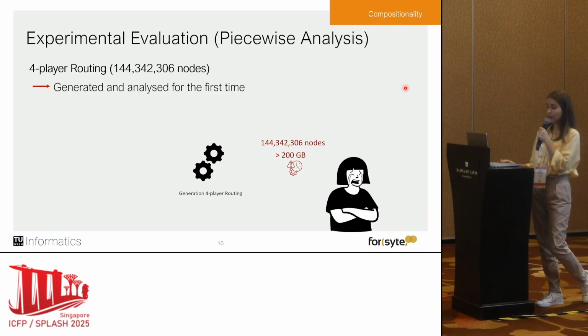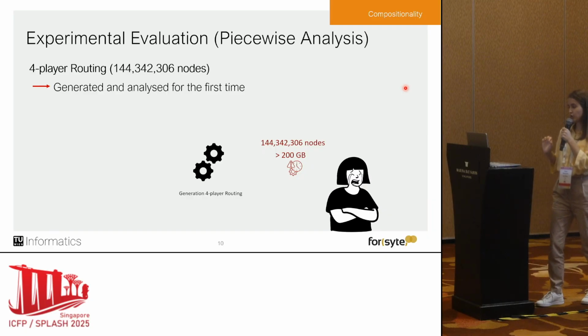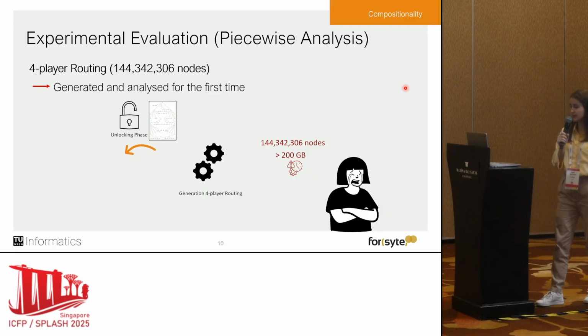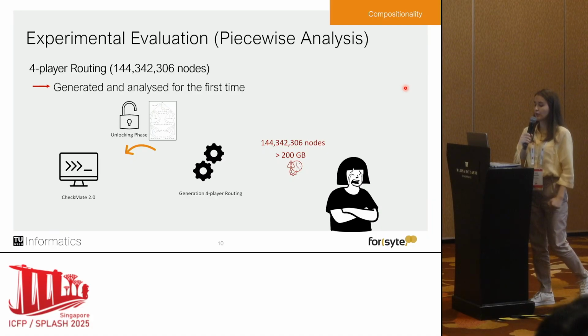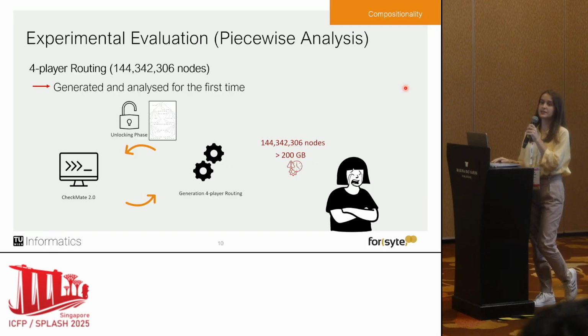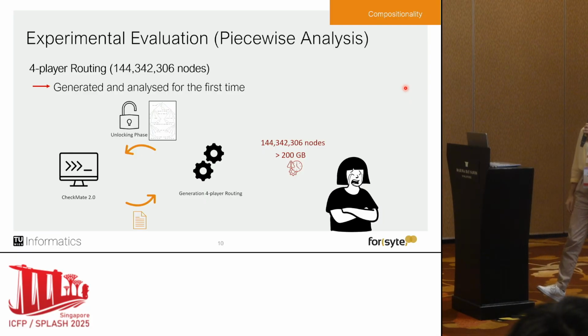We now proceed as follows. We still run our generation script. However, whenever we generate one particular unit of the protocol, called the unlocking phase, we generate this as a subtree. We send this to our framework Checkmate 2.0, and then it is analyzed, so that just this subtree, and Checkmate gives us the extracted relevant information, which we then plug in to the supertree.